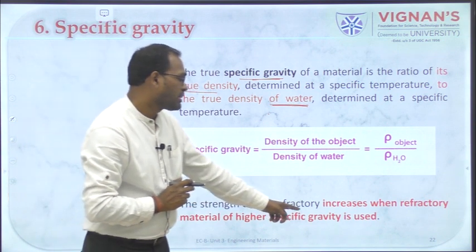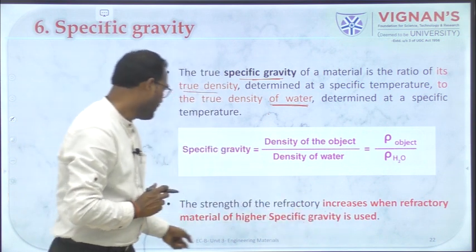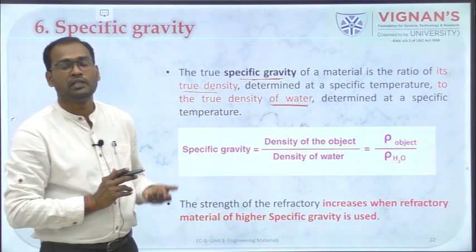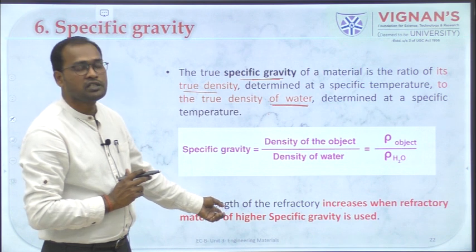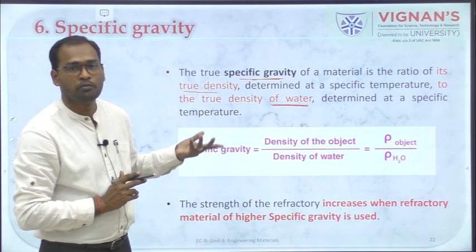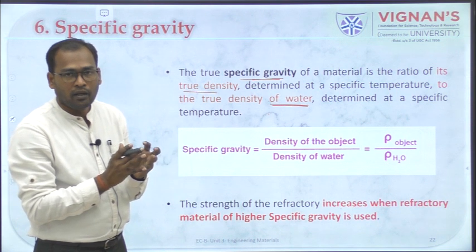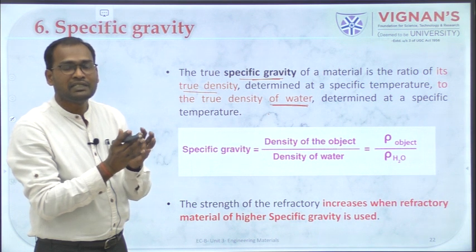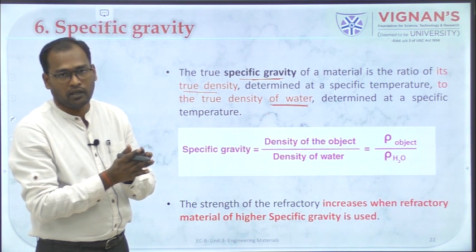The strength of the refractory increases when the refractory material is having higher specific gravity. Higher the specific gravity, higher the strength of the material. Okay, if the gravity is more, if the density is more, it will be highly compact, no permeation, the thermal conductivity will be less. Because of this, the strength of the material will also be higher, right?